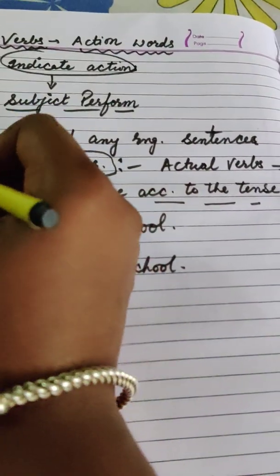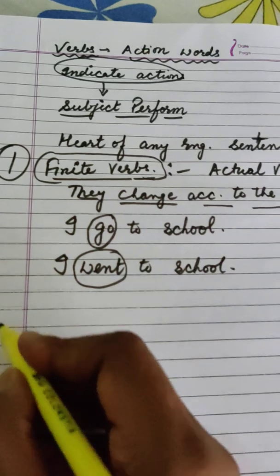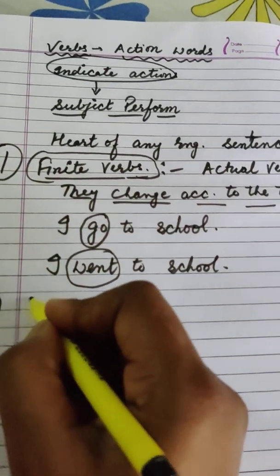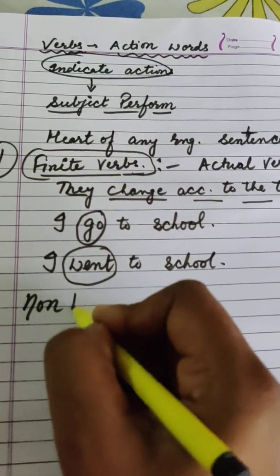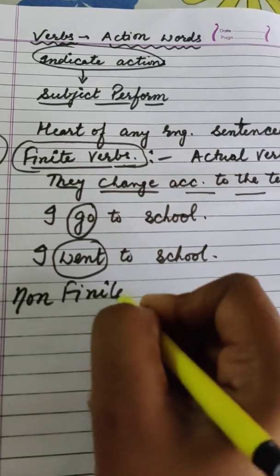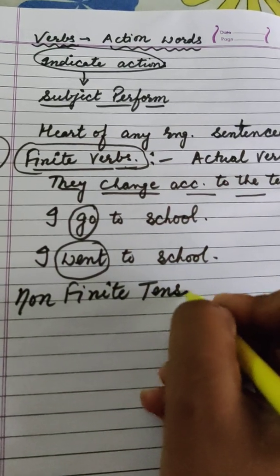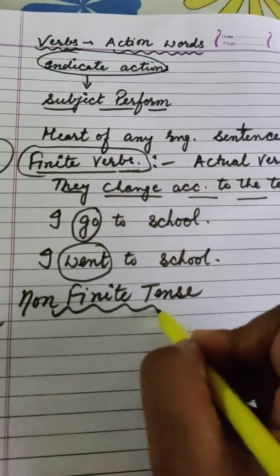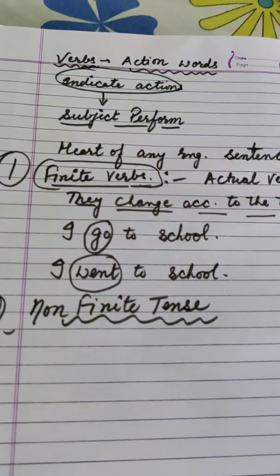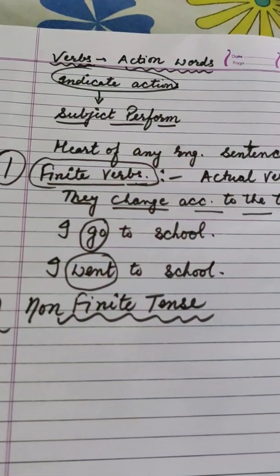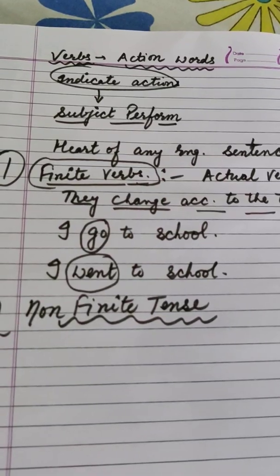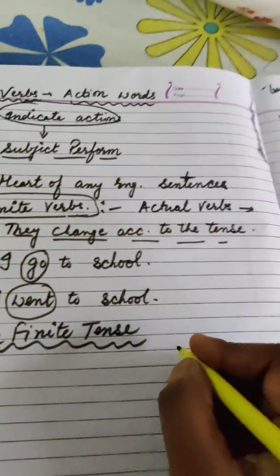This was your first part. Next one is non-finite verbs. So what do we mean by non-finite verbs? Dear students, they are not actual verbs.